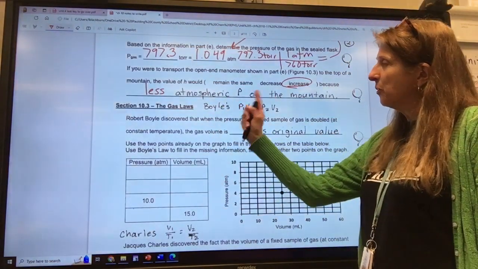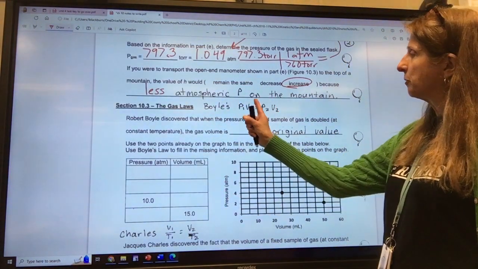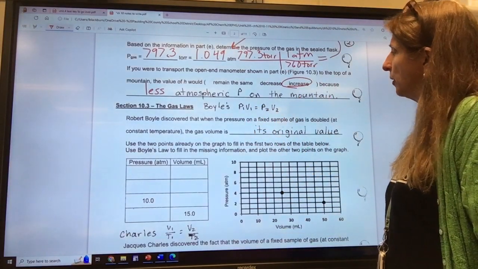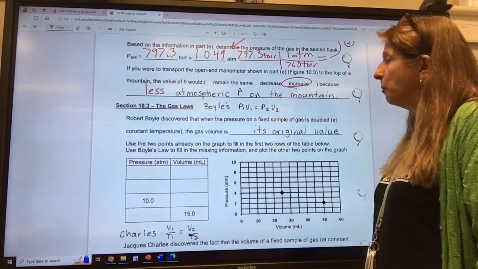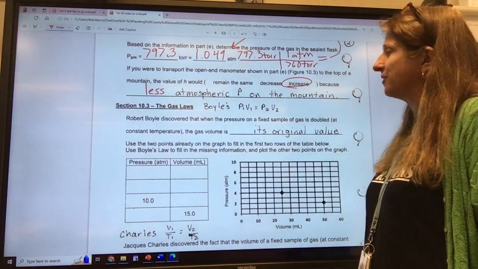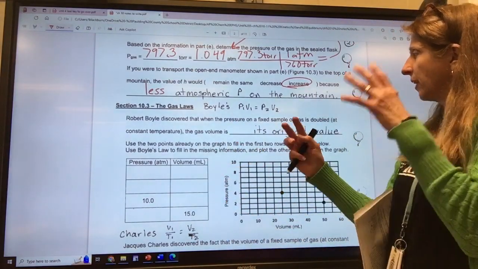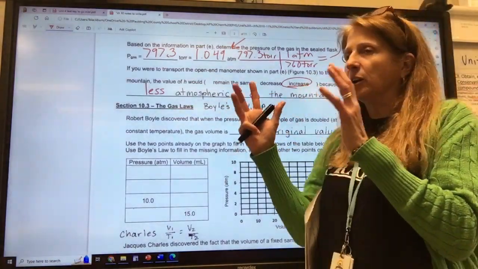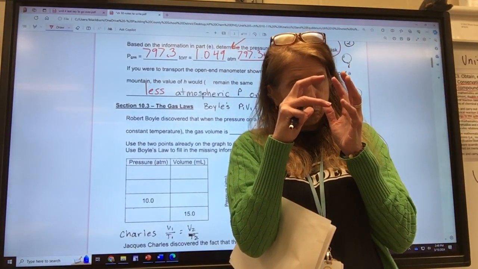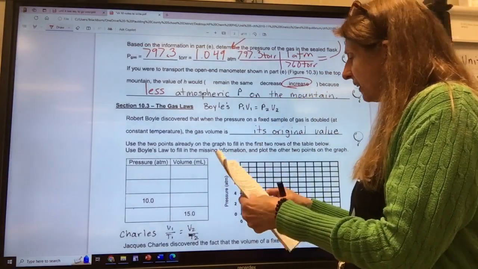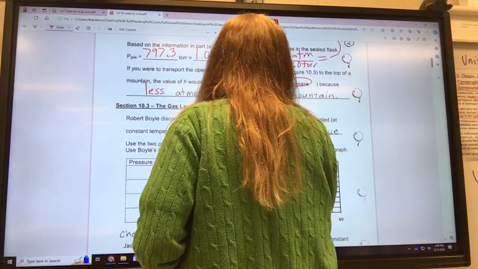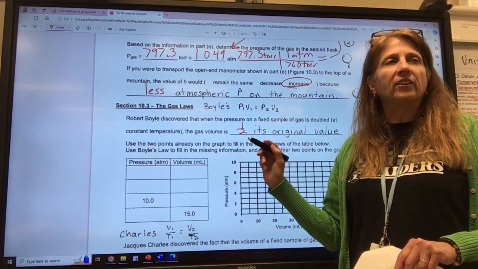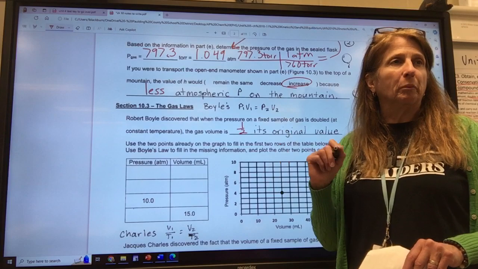Okay, the gas laws. The first one we're going to talk about is Boyle's. So it's P1V1 equals P2V2. Robert Boyle discovered that when the pressure on a fixed sample of gas is doubled at constant temperature, what happens to the volume? If I've got a balloon and I push on it, is the volume going to get bigger or smaller? Smaller. And in fact, it ends up 1/2 of its original value. So when pressure goes up, volume goes down. Is this a direct or inverse relationship?